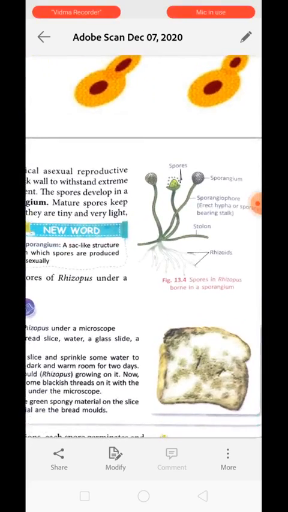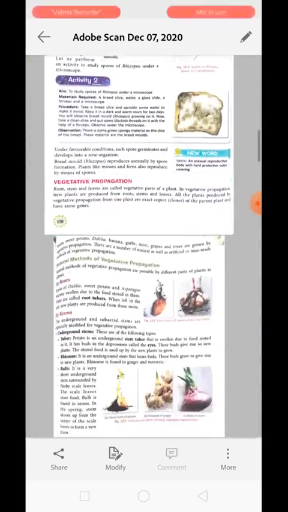Spores are asexual bodies, which means the number of chromosomes is equal to the parent cell. These asexual bodies just simply grow and divide to form a new organism. Understood? Now next is vegetative propagation.